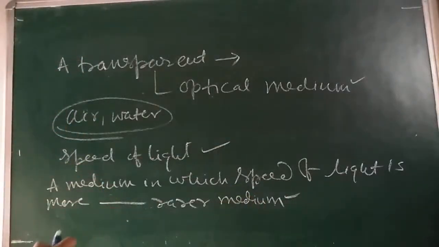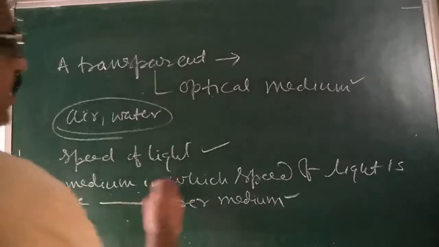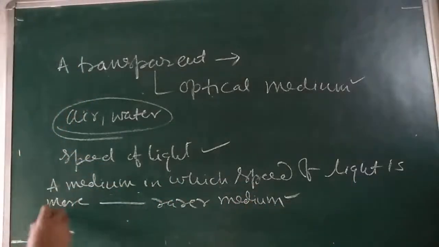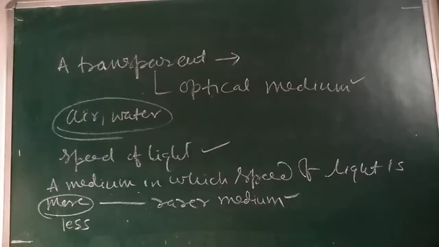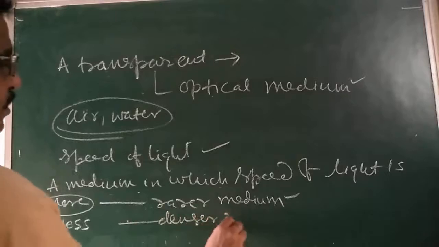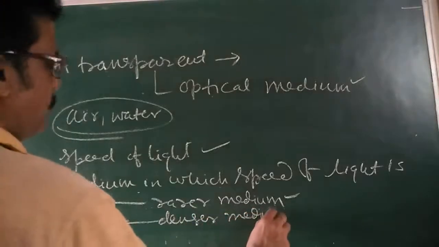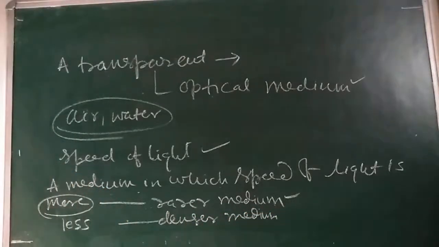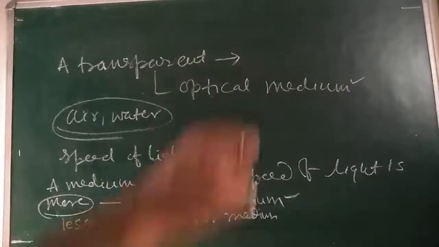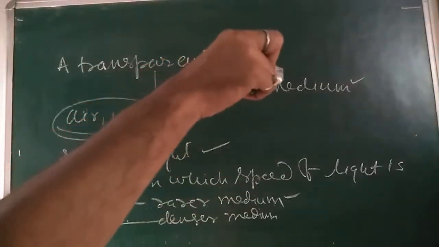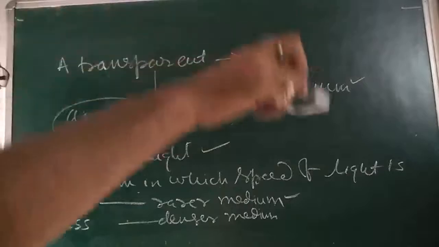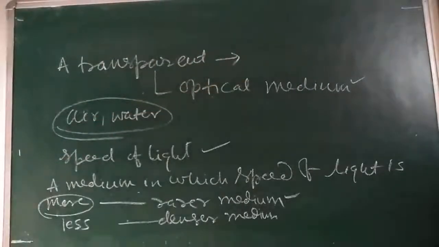And a medium in which the speed of light is less, I can say, is called a denser medium, like this glass, in which the speed of light is less. If light falls on it, what will its speed become? Less. This will be called a denser medium.